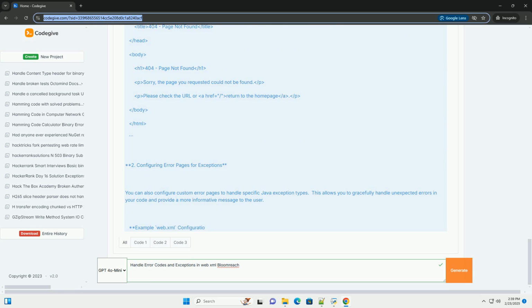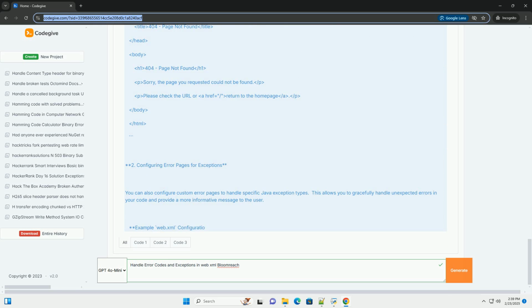3. Custom exception classes. Creating custom exception classes can help you represent specific error conditions in your application domain more clearly. Example, custom exception. Usage. Web.xml error page for content not found exception, optional.